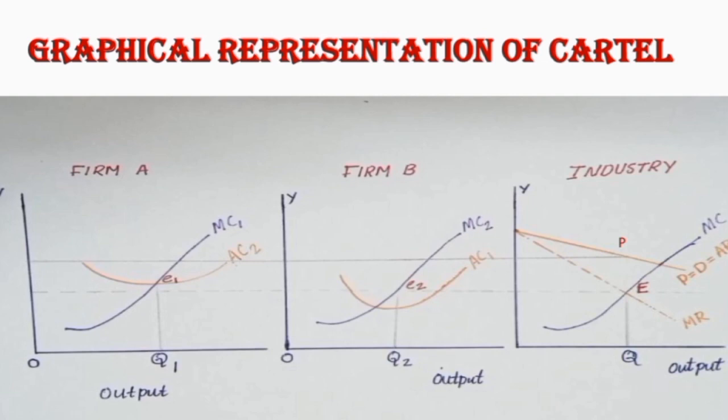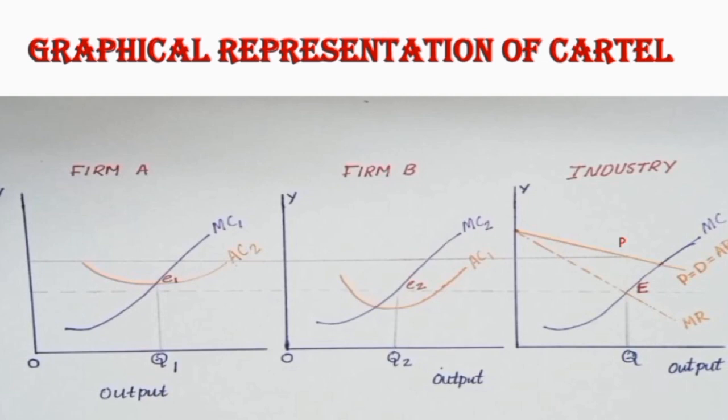The industry MC equilibrium is determined at the point E where MC is equal to MR. The share of output and the sale of each firm can be obtained by drawing a line from the point E parallel to the x-axis through MC2 and MC1 to the y-axis. The points of intersection E1 and E2 determine the level of output for firm A and B respectively.